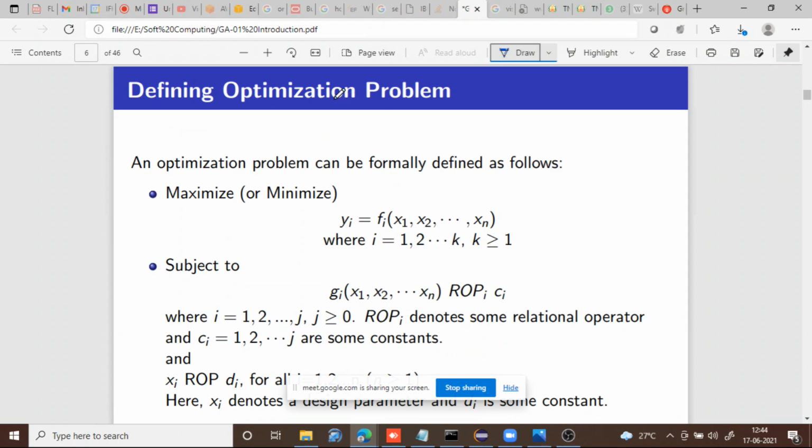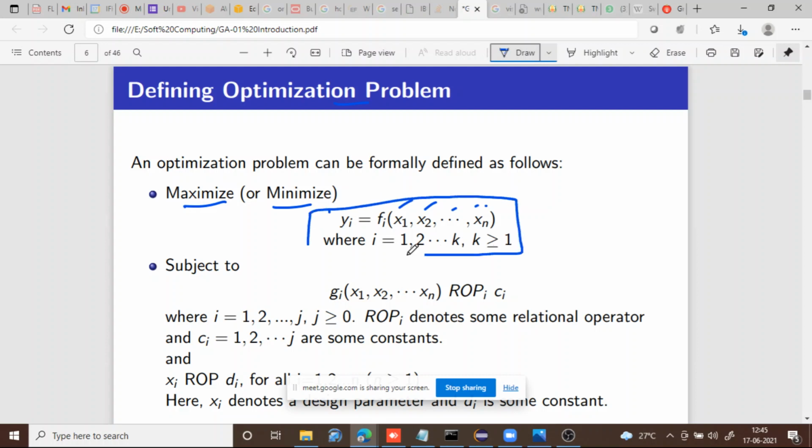So this is how we define an optimization problem. It will be represented through a function, and that function we want to either maximize or minimize, and it will be represented something like this: y is equal to f of, these are parameters. How many parameters there will be depends on the type of the problem. If it is a very small problem, it may have only one parameter. Some real world problems may have 10 or 15 parameters. This is not under our control, but generally this is the equation format.